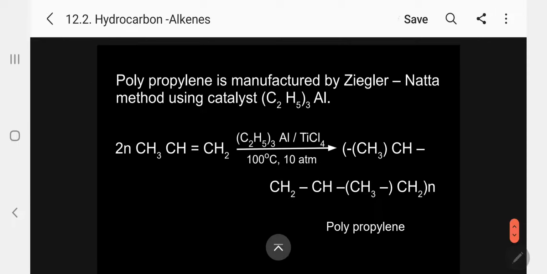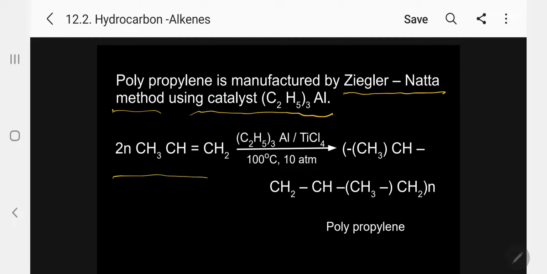In the same way, polypropylene is manufactured by the Ziegler-Natta method, using a catalyst, aluminum ethoxide. Please follow. This is the Ziegler-Natta catalyst or method.